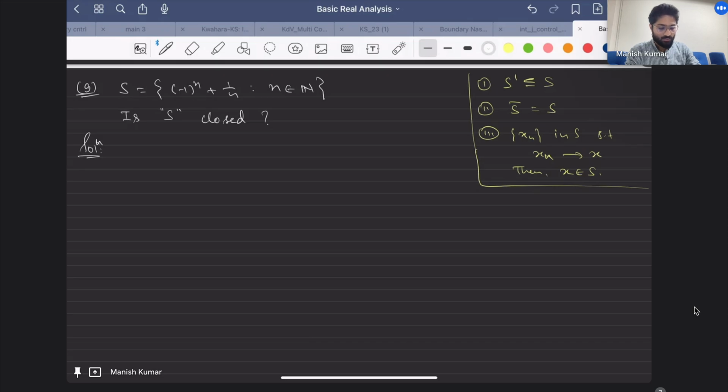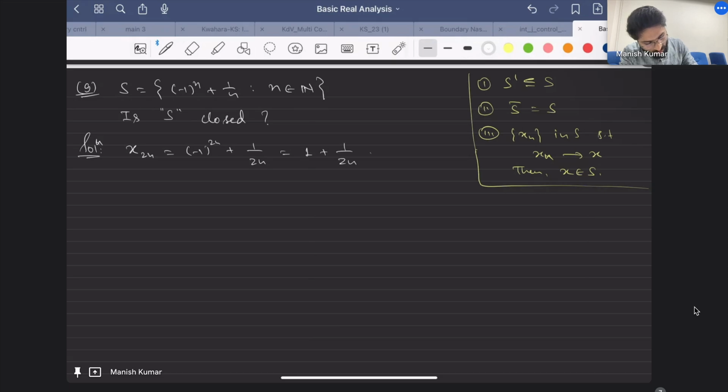So you can clearly see, if I take a subsequence, x2n, which is 1 plus 1 by 2n, this goes to 1. And x2n minus 1, which is minus 1 plus 1 by 2n minus 1, this goes to minus 1.